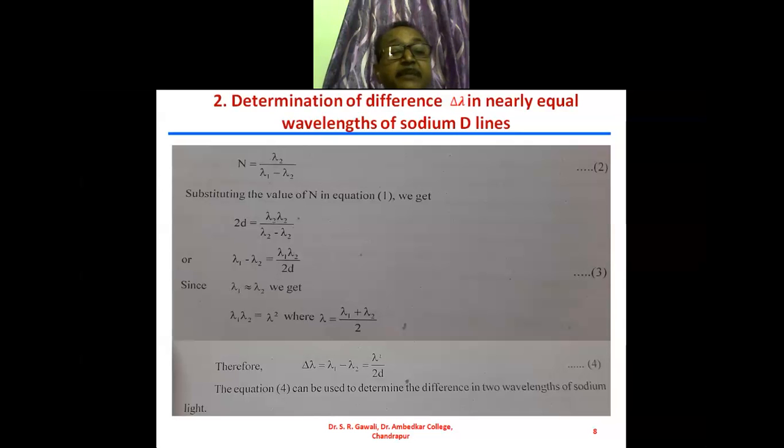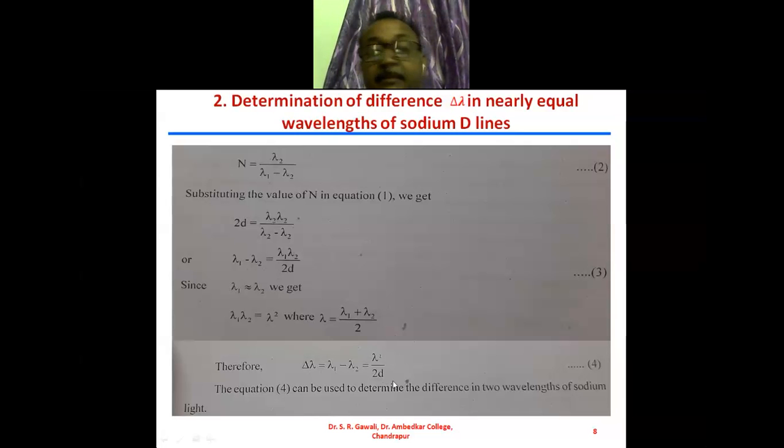Here we make the substitution that lambda 1 into lambda 2 is equal to lambda square, where lambda is equal to lambda 1 plus lambda 2 upon 2, the average of the two wavelengths, because both are nearly the same. Therefore delta lambda, which is lambda 1 minus lambda 2, is equal to lambda square upon 2d.